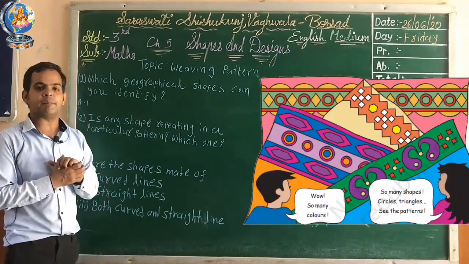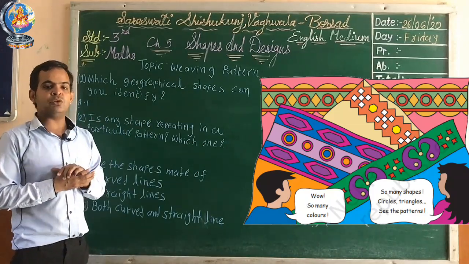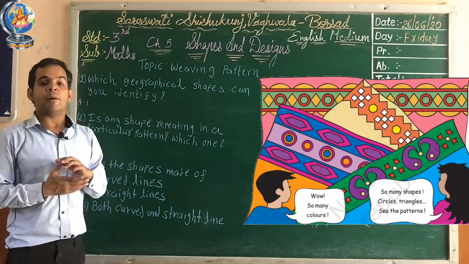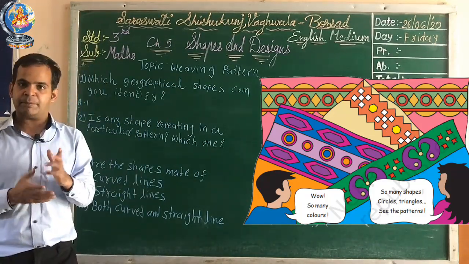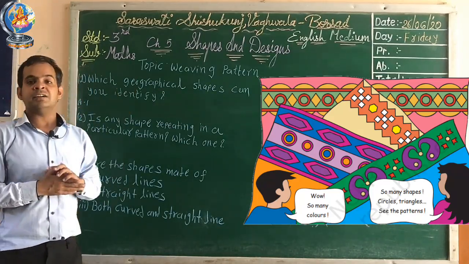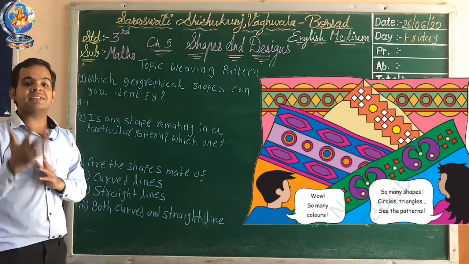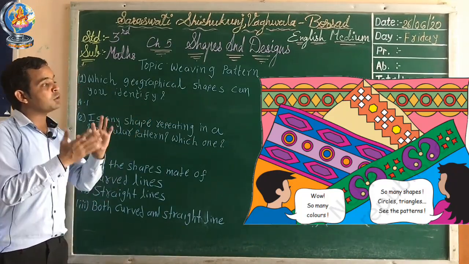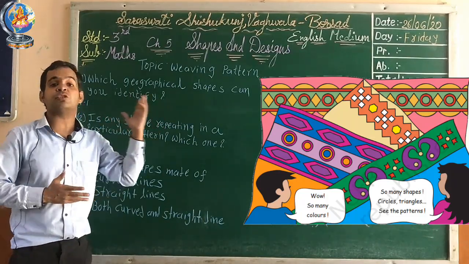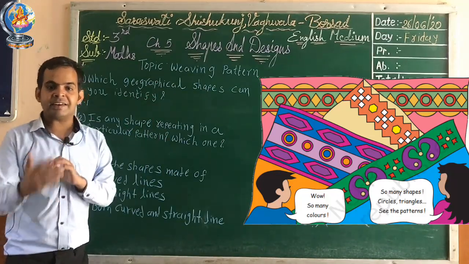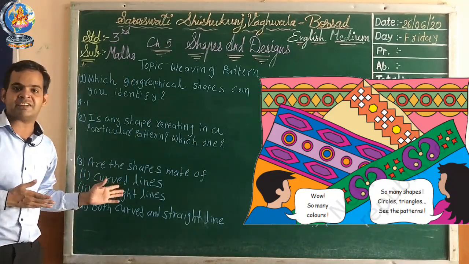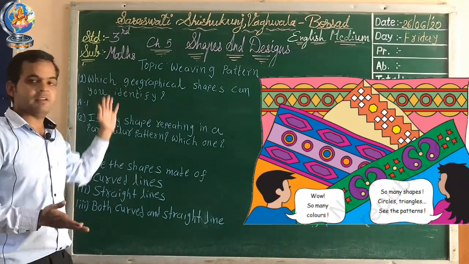Okay, as you can see in the picture, Golu and Binu went to the market with their aunt. Okay, and they saw many rugs. Rugs means a carpet. You can see carpet at your home. Okay, they saw so many rugs in the markets. Now if you see in the picture, both are seeing so many colors in the picture, right? And so many shapes are seen in the picture. Okay, now from the picture there are some questions given, and we try to solve the questions.